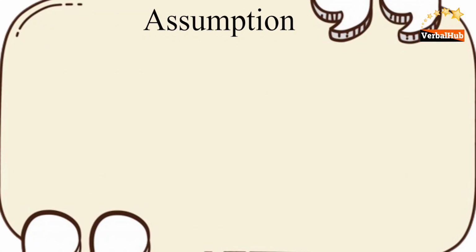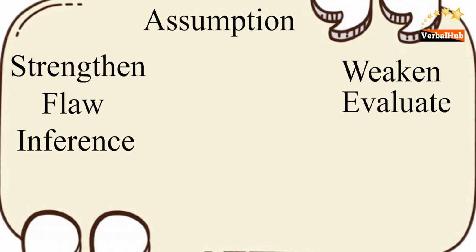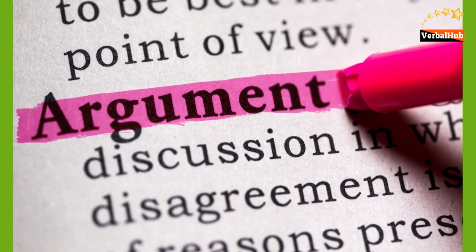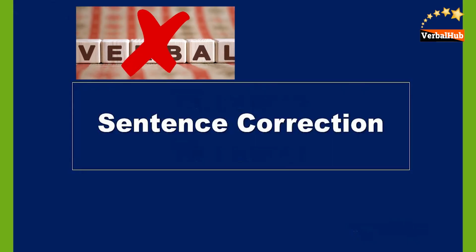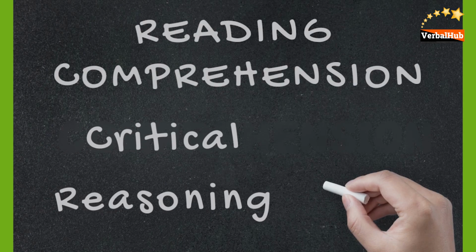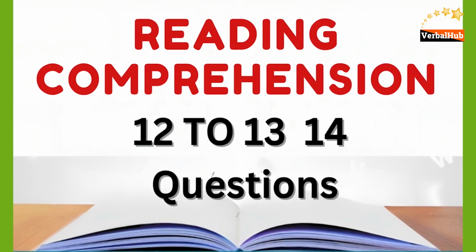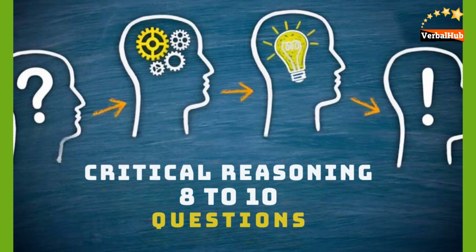Mainly, it will test your assumption, strengthen, weaken, flaw, evaluate, inference, paradox, parallel reasoning, main point, and complete the argument. Remember, sentence correction is no more in the verbal section or English section. So now you have only 2 concepts, reading comprehension and critical reasoning. The number of questions from reading comprehension will be almost 12 to 13, 14 and critical reasoning 8 to 10.